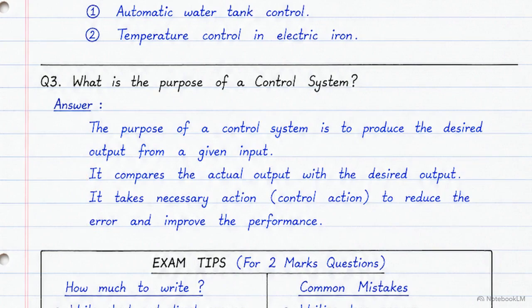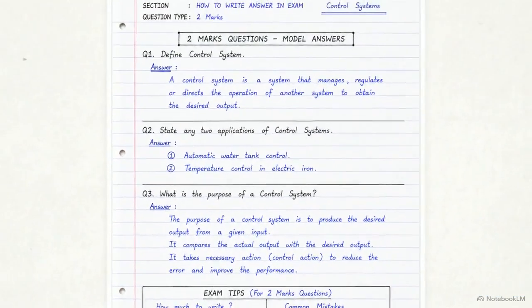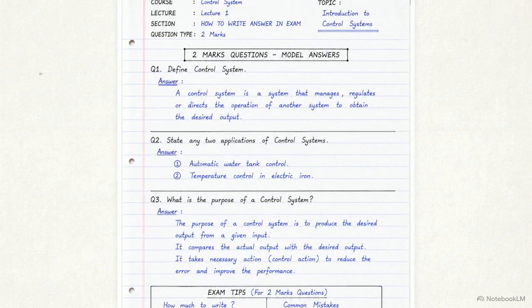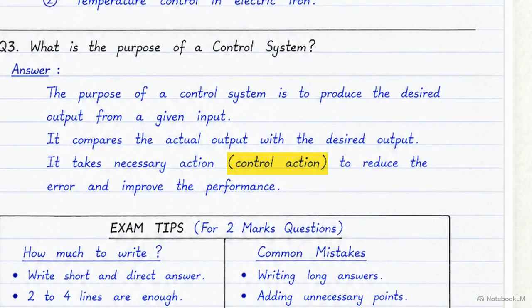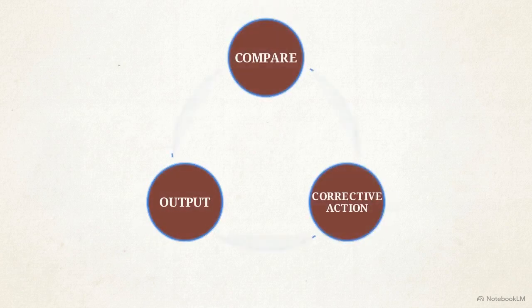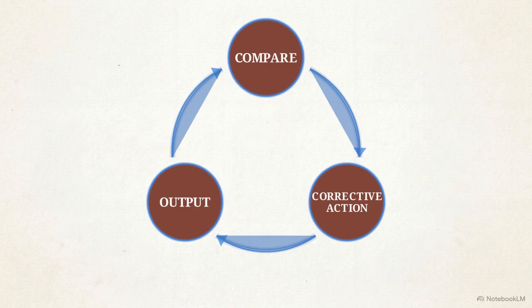While question 1 defines the system, question 3 explains how it maintains accuracy. The term control action is the specific keyword required to describe how the system addresses errors to improve performance. Internalizing this cycle of comparison and correction establishes the basic logic you will use to evaluate every automated system throughout this course.